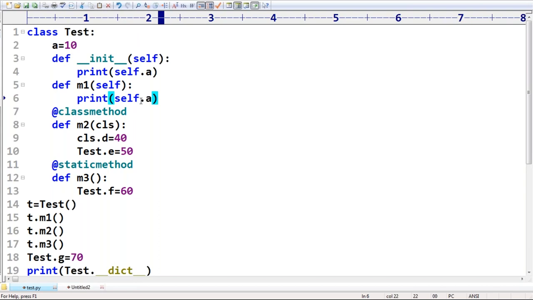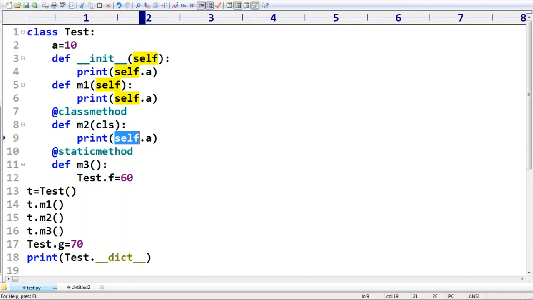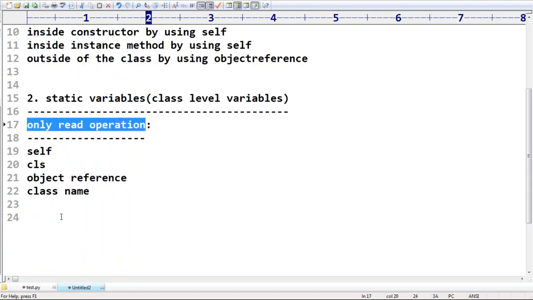Similarly, inside a class you can also use CLS, acceptable, no issue at all. Next, even by using the class name, all possibilities. But don't perform modification. Remember this one, you can't modify. You can access, all these possibilities are there, just to access static variables. Up to this, any doubt? In the last session we covered all these things very clearly, right? So that is how to access, only the read operation.